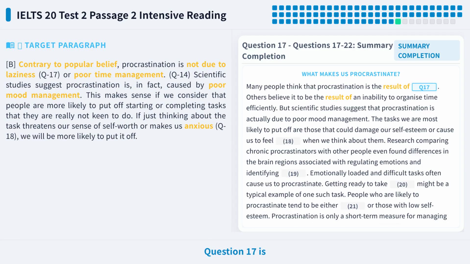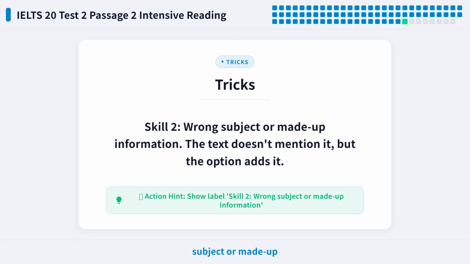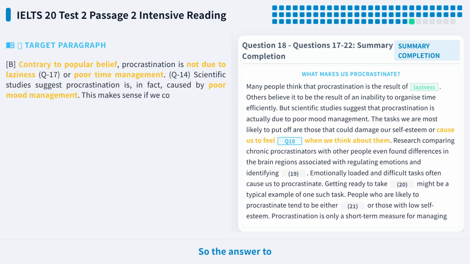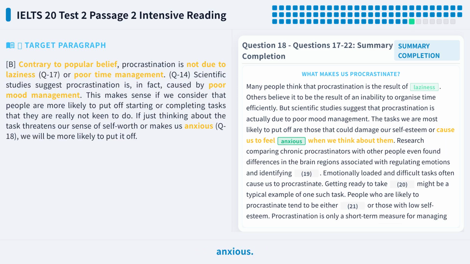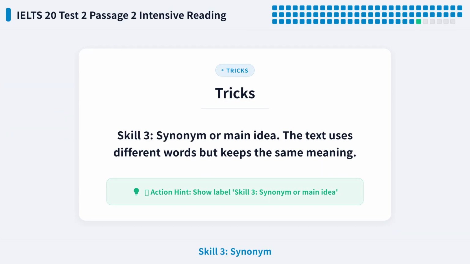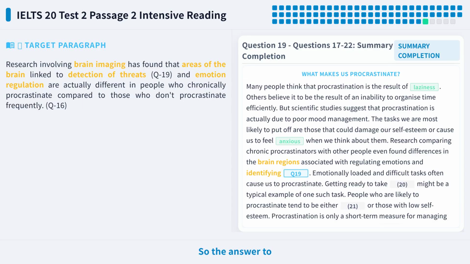So the answer to question 17 is laziness. Skill 2, wrong subject or made-up information. The text doesn't mention it, but the option adds it. So the answer to question 18 is anxious. Skill 3, synonym or main idea. The text uses different words but keeps the same meaning. So the answer to question 19 is threats.